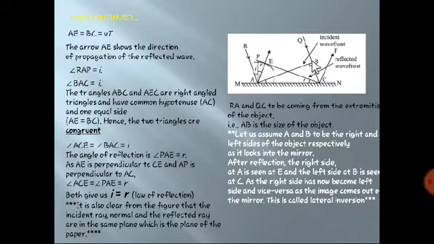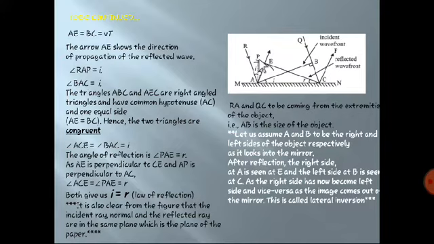After reflection, the right side at A will be seen at point E because light has been reflected, and the left side at B will be seen at point C. Now the right side has become left and the left has become right.